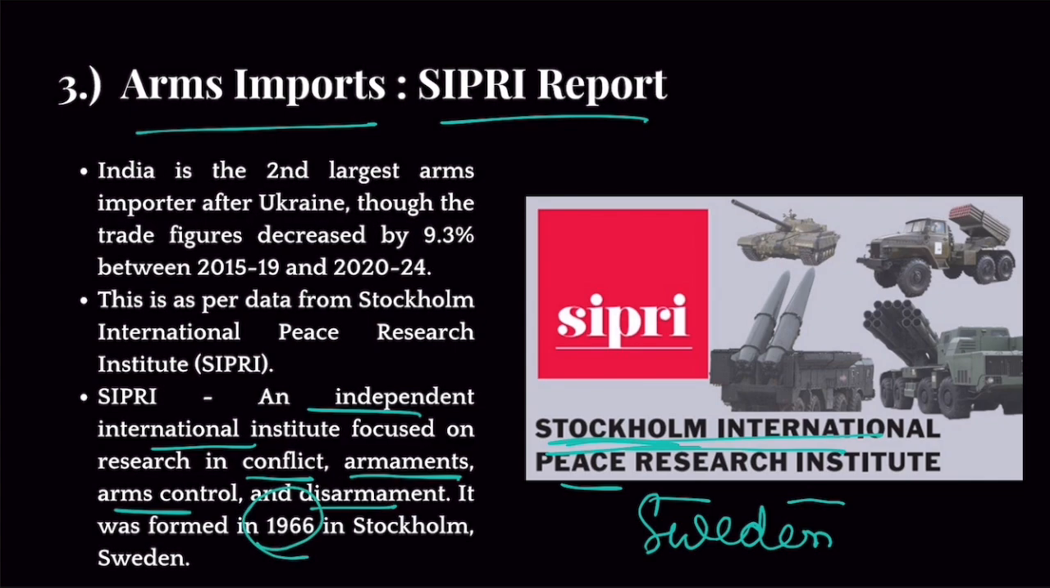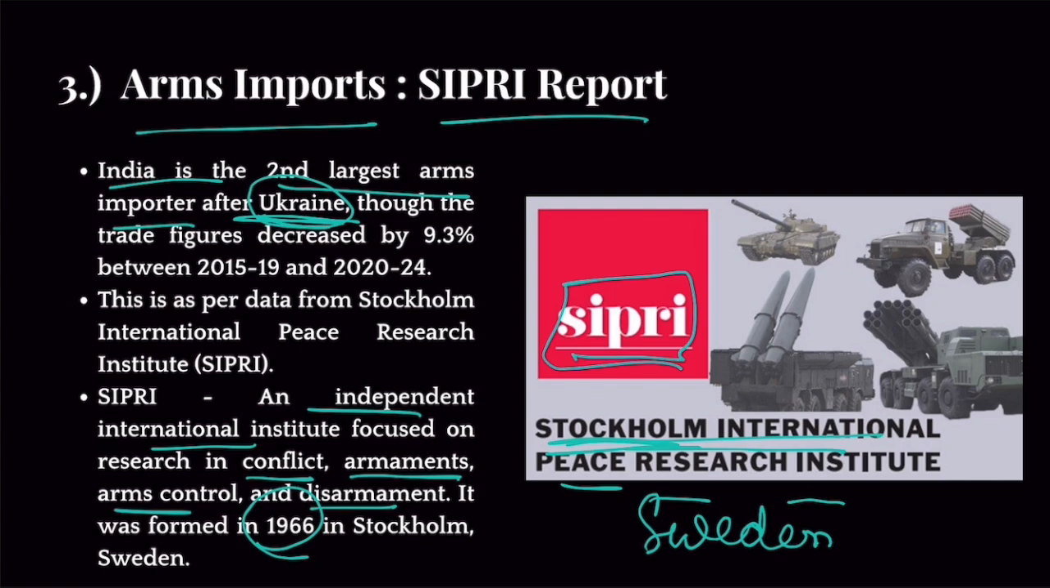Now, almost every 4 years, people all over the world look out for this report because it tells us who was the largest importer of arms in the world, who was the largest exporter, and which country has the biggest market share as far as defense trade is concerned, right? India has been one of the largest importers of arms and armaments in the world. But this time, in this recent report, Ukraine has surpassed India. So India has become the second largest arms importer after Ukraine.